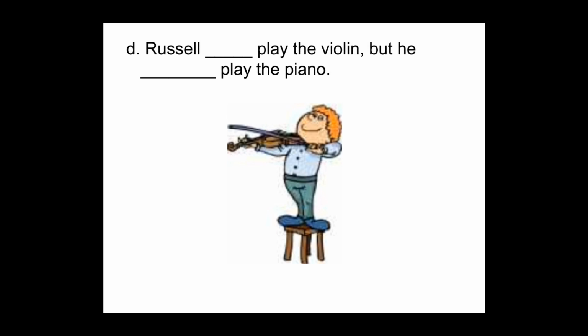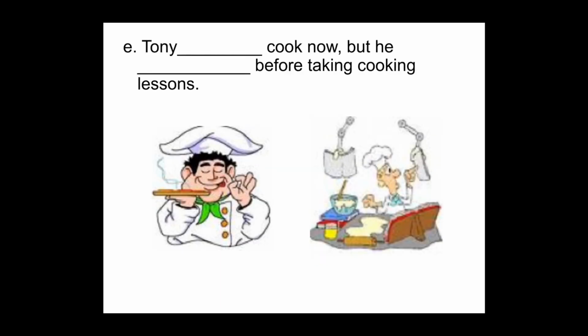Ok, example, letter D. Rachel can or can't play the violin, but he can or can't play the piano. Rachel can play the violin, puede tocar el violín, but he can't play the piano, pero él no puede tocar el piano. Abilities. Continue with the lesson. Letter E. Tony can or could cook now, but he can or couldn't before taking cooking lessons. We are going to check. Tony can cook now. Tony puede cocinar ahora, pero he couldn't before taking cooking lessons. Pero él no podía antes de tomar lecciones de cocina.